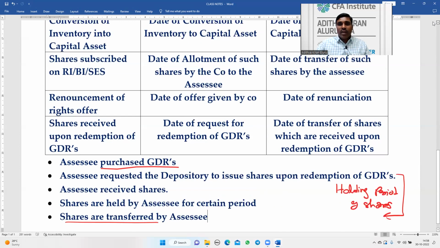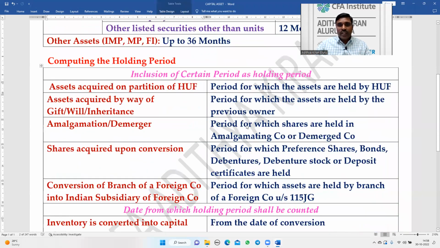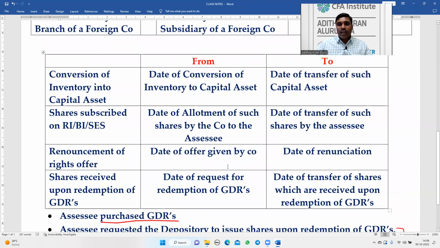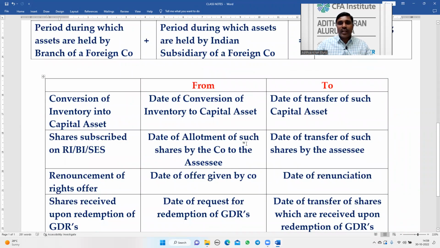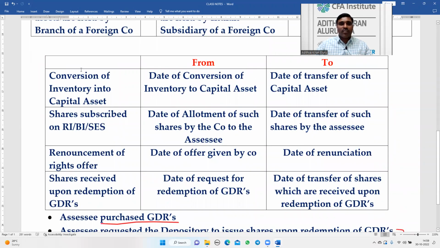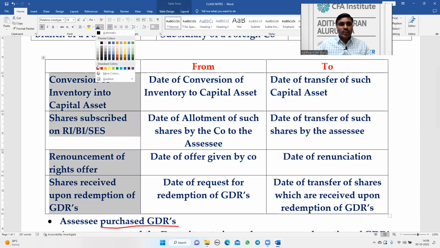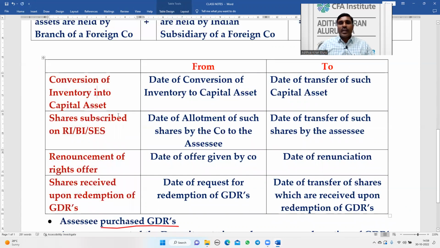Here I have classified into two categories. First one is inclusion of certain period. Next one is the starting date from which the holding period will be counted. So this is the inclusion of certain period, and this is the starting date and ending date. From which date to which date we have to consider: conversion of capital asset, shares of rights issue, bonus issue or sweat equity, renouncement of rights offer, and shares received upon redemption of GDRs.